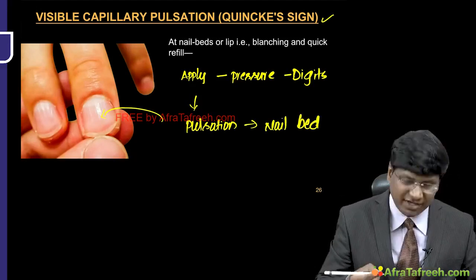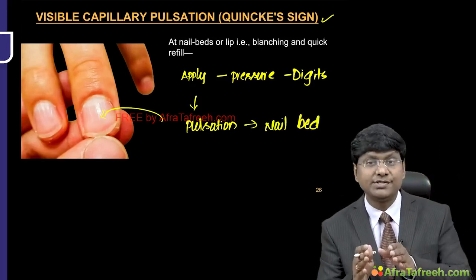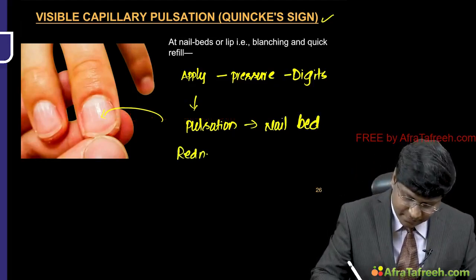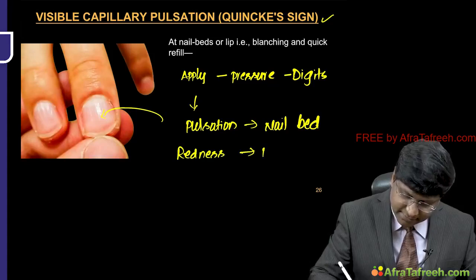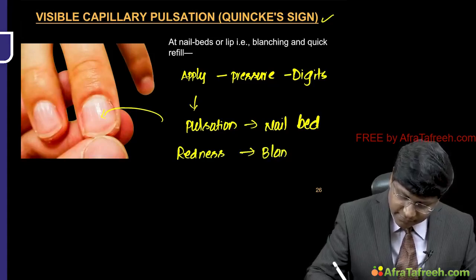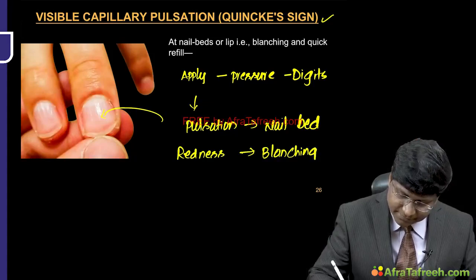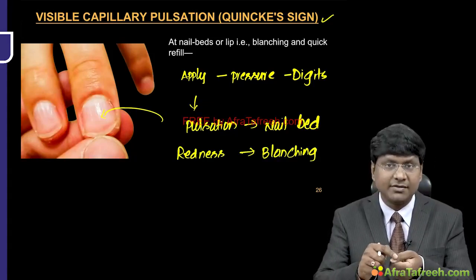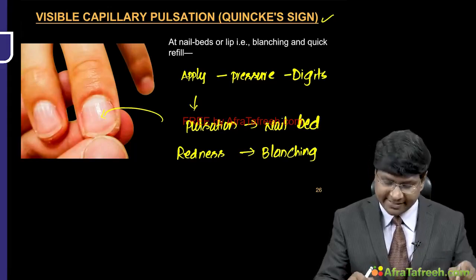So what is that pulsations? You will notice that there is redness as well as blanching of the digits whenever you apply the pressure over the digit. You can observe that over the nail bed, there is redness and as well